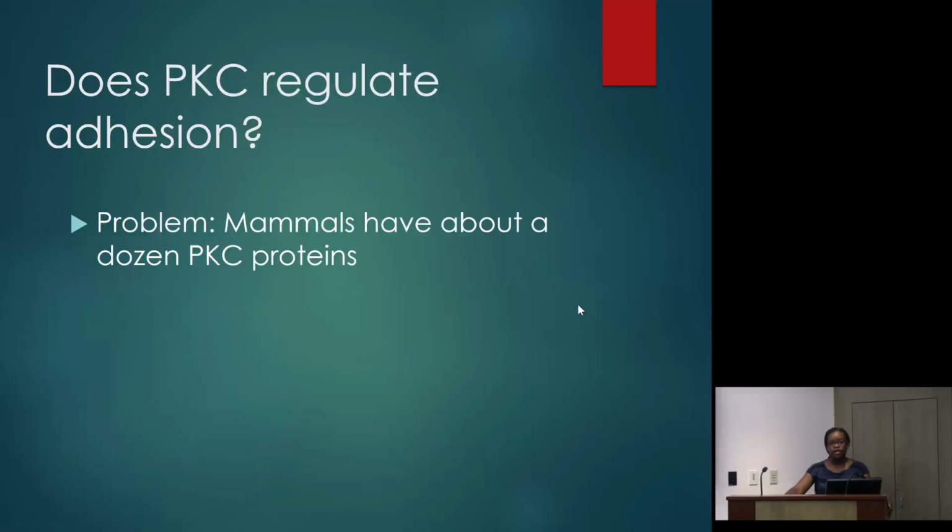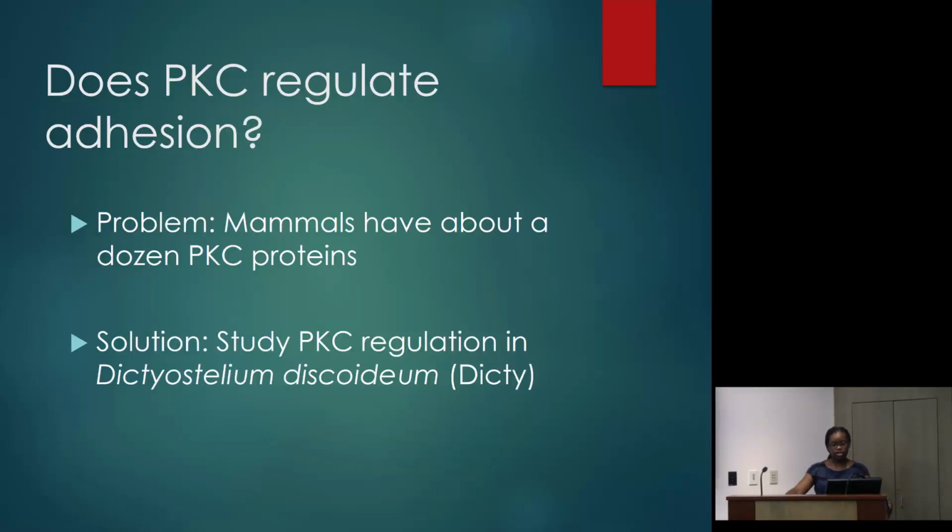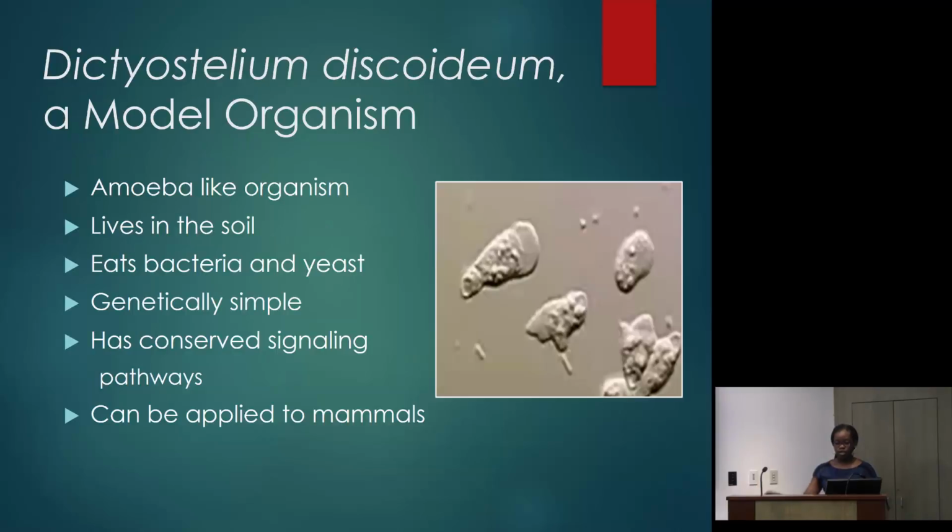The problem is that mammals have about a dozen PkcA proteins, 10 to 15 to be exact. So the solution is to study PkcA regulation in a simpler model, Dictyostelium discoideum, which from now on I will refer to as Dicty. Dicty is an amoeba-like organism that lives in the soil and eats bacteria and yeast. Adhesion is especially important for them because they need to be able to adhere in order to ingest and capture their food. Moreover, it's a great model because it's genetically simple and has conserved signaling pathways, which means what is found about Dicty's PkcA can be applied to mammalian PkcA.